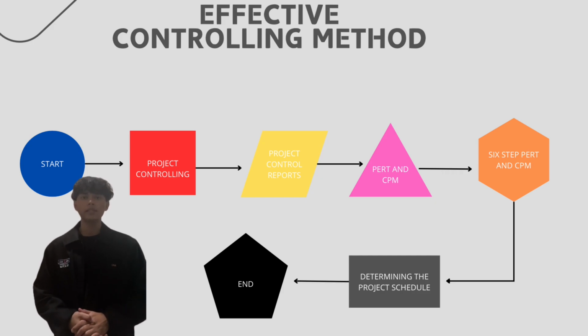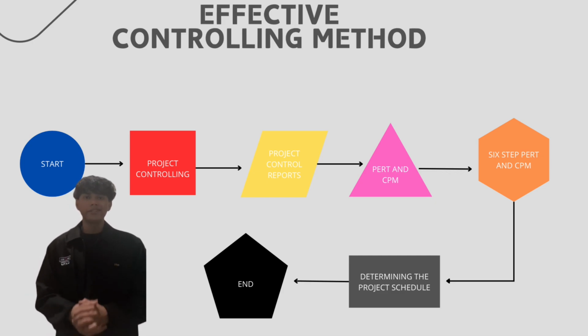Next, assign time estimates to each activity. Next, identify the critical path. This is the longest sequence of dependent tasks. And next, use this information to manage and adjust the project schedule. These steps allow us to create a clear roadmap for completing the project on time.